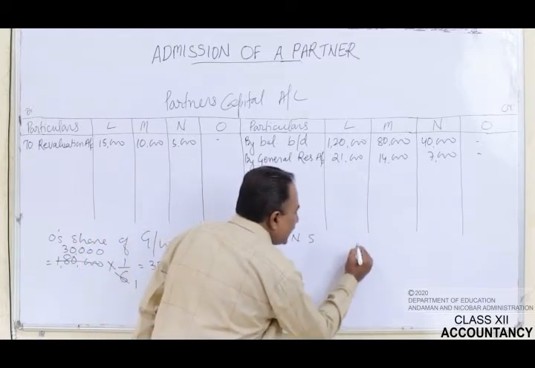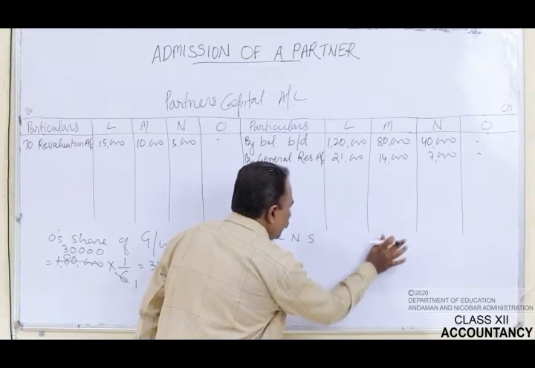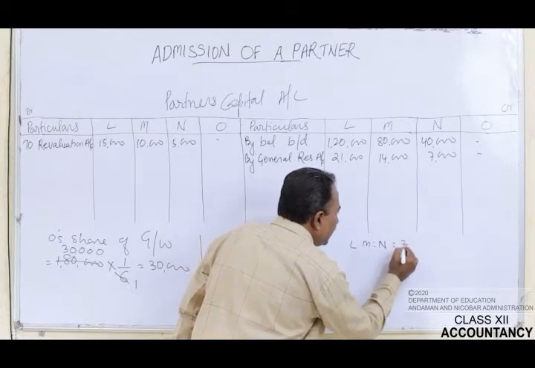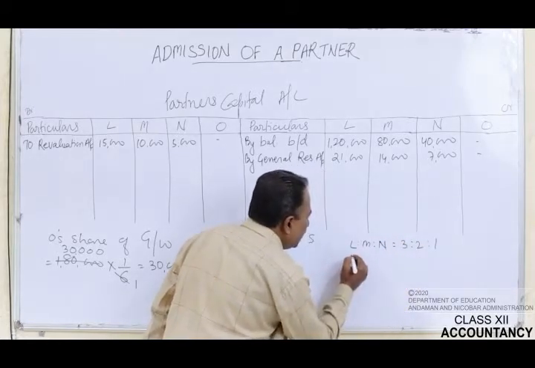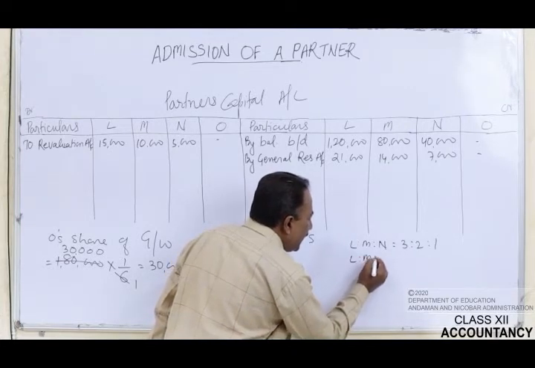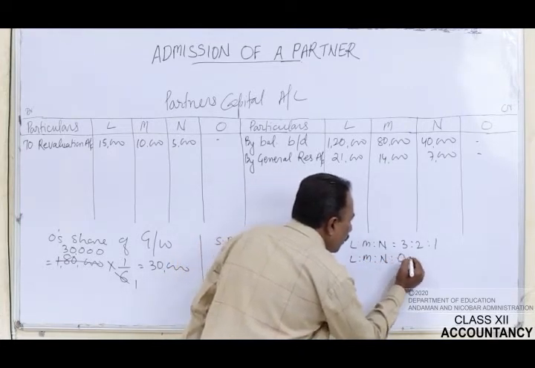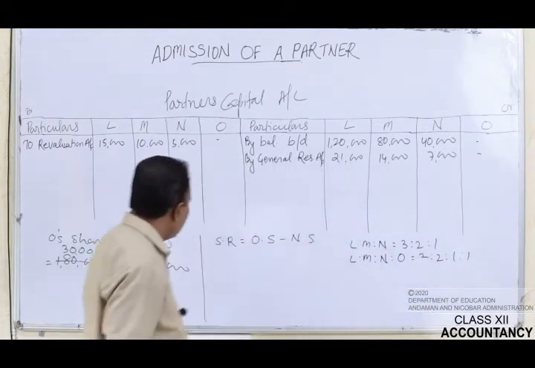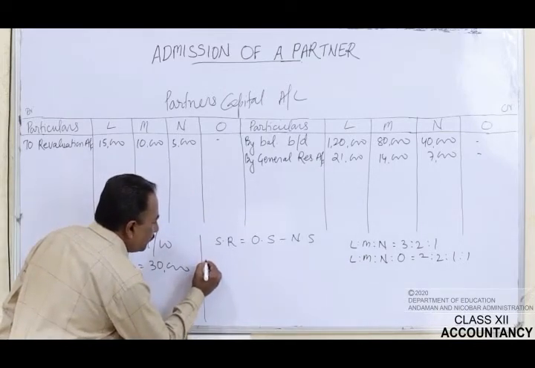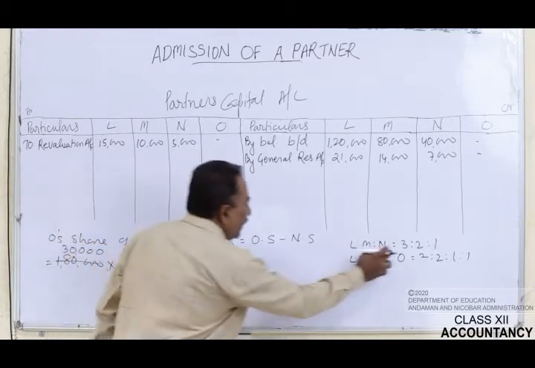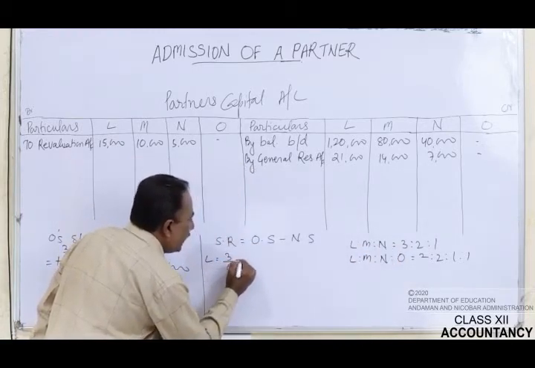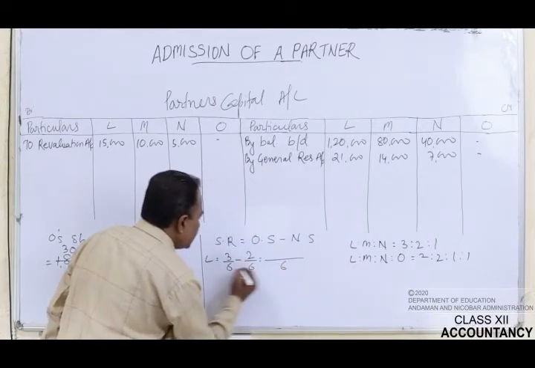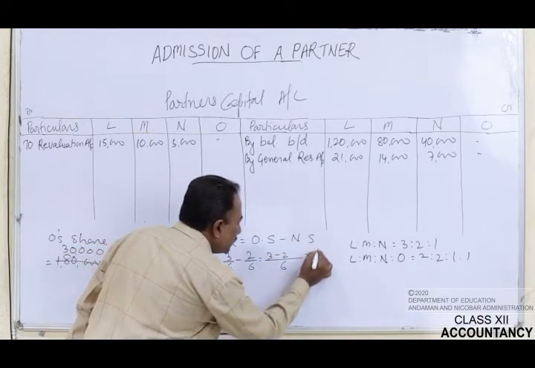Now let's write down here the old ratio. L, M and N, they were sharing in the ratio of 3:2:1, and the new profit sharing ratio of L, M and N, O is equals to 2:1:1. Now first let's calculate of L. What is the old share of L? It is 3 by 6 minus new share of L. It is 2 by 6. LCM is 6. 3 minus 2 is equals to 1 by 6.